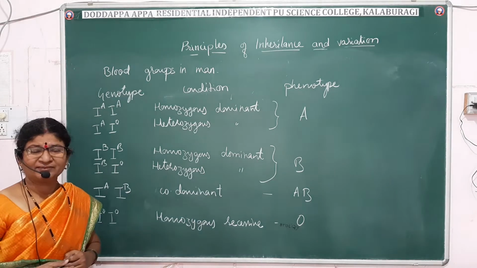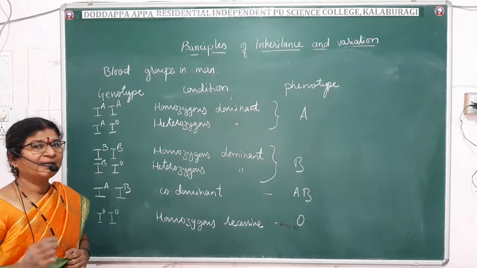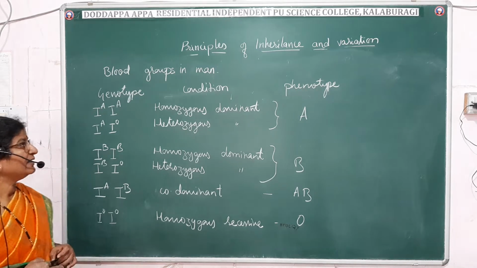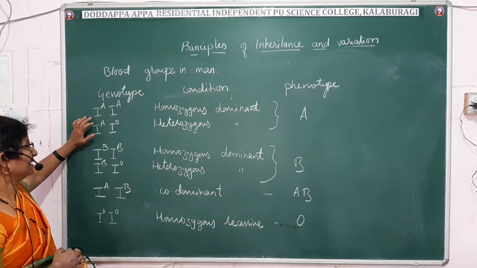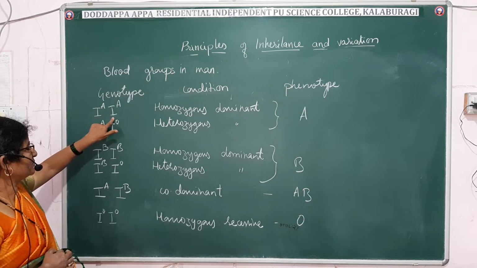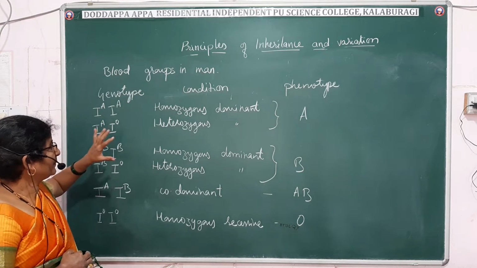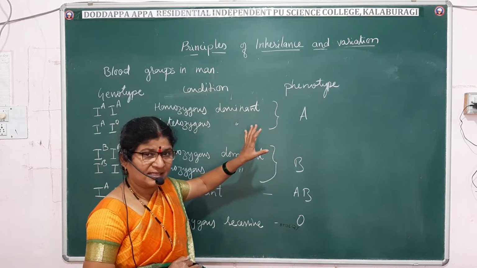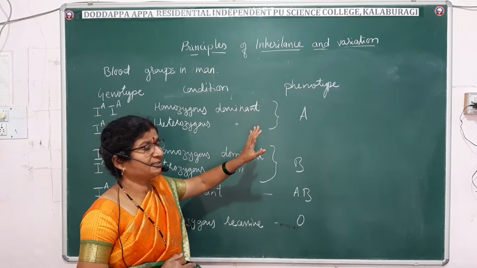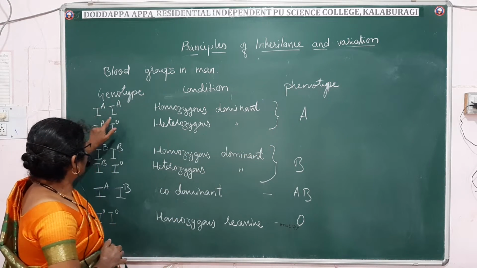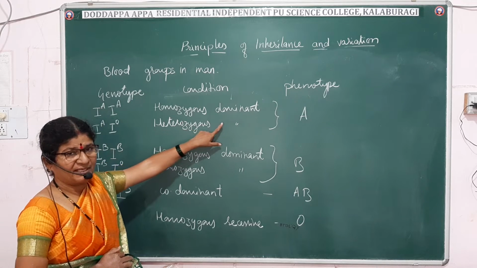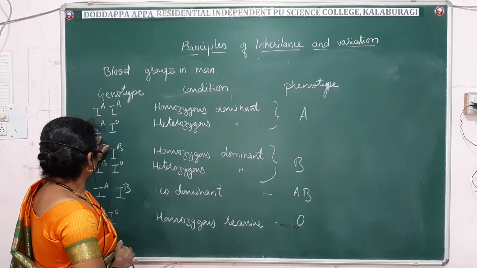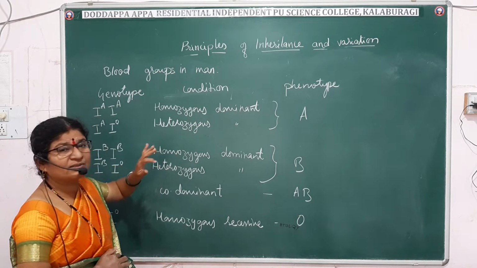Now let us know the different blood groups and the genotypes. I told you that human beings are diploid and each individual has two alleles. Let us see the conditions. The genotype, that is two alleles, I raised to A and I raised to A. If the person has these two alleles, then his blood group will be A, that is on his RBCs only A antigens are present. Since both are capital A, the genotypic condition is called homozygous dominant. And if I raised to A and I raised to O, then it is heterozygous dominant.